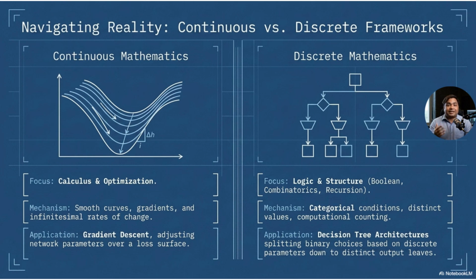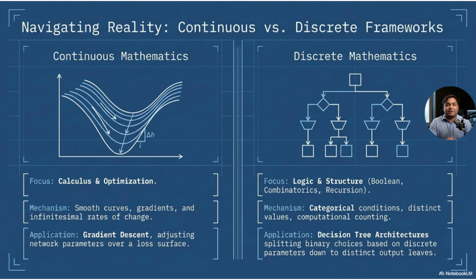This is very important in machine learning because training a model means gradually changing model parameters. The model moves through a continuous loss surface and tries to reduce error. For example, gradient descent uses calculus to update weights step by step.